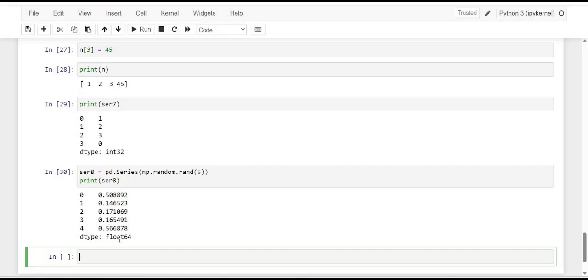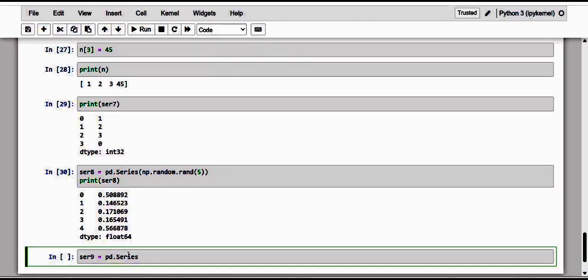And another similar function that is widely used in NumPy is arange. Of course, the arange function allows you to generate a sequence of values based on certain rules that are set as arguments. So let me create that too. Here we go with series 9, and here let me create the series, and I'm going to give np.arange from 1 to 6.